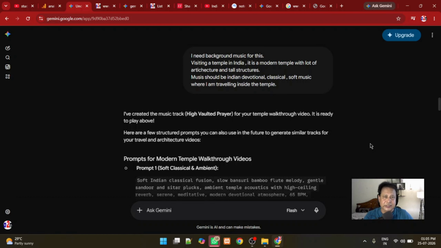I logged into Gemini and started with this, and here are all my prompts and what music it has generated. We'll see. First, my prompt was describing the temple scene, so I need background music for this. I had clearly told it, because otherwise it can give me vocals also. So, visiting a temple in India, it is a modern temple with a lot of architectural and tall structures. The music should be Indian devotional classical short music, where I am traveling inside the temple, because it should match the environment.